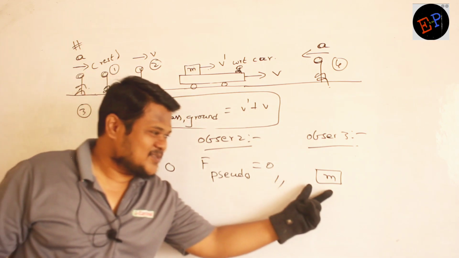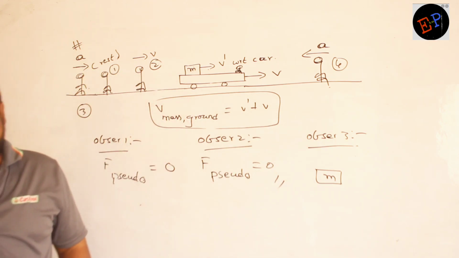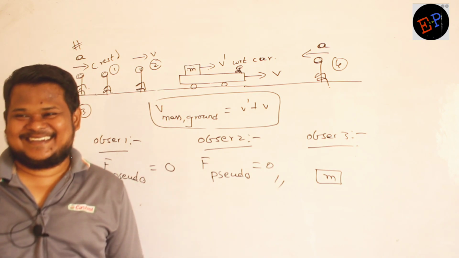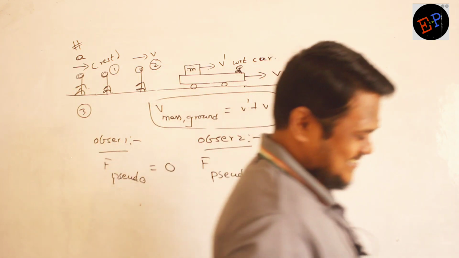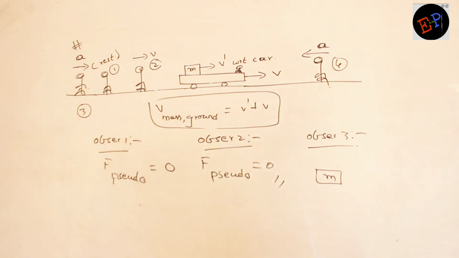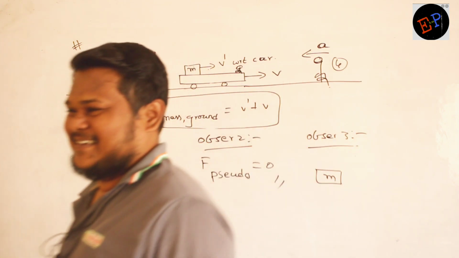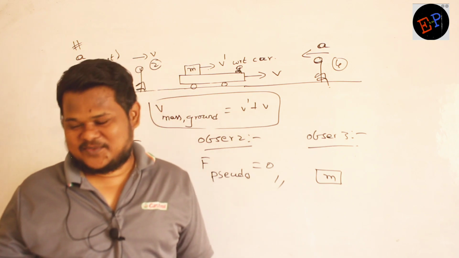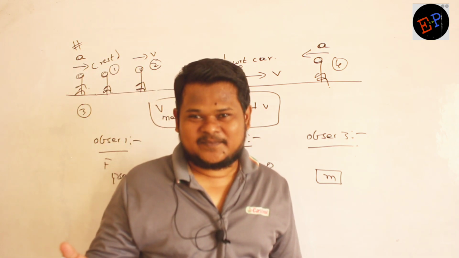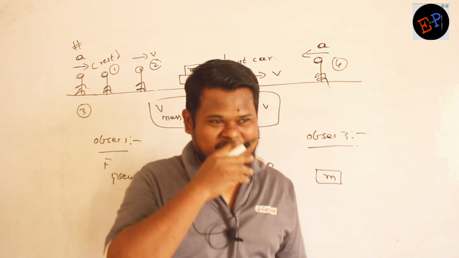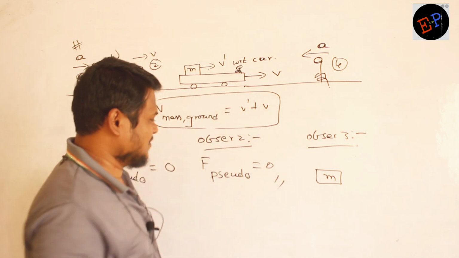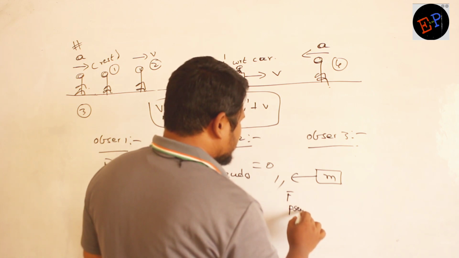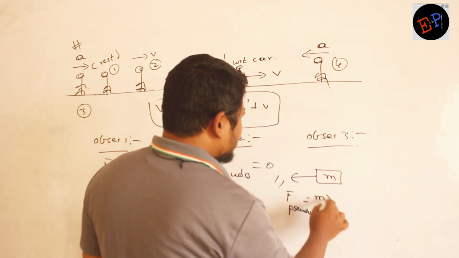Now say what is the pseudo force acting on the mass? Pseudo force we already discussed. What is the value of pseudo force? Mass into acceleration, that's all. F pseudo is equal to mass into acceleration.